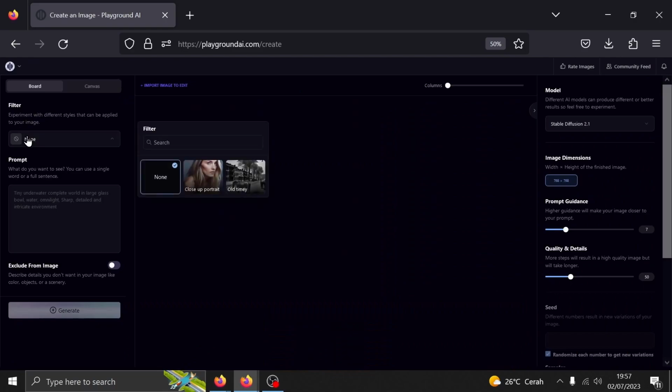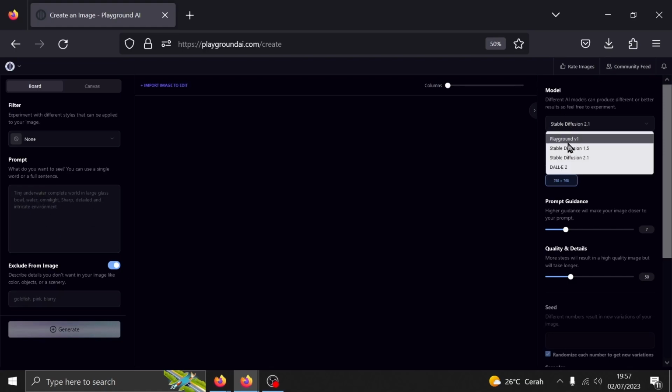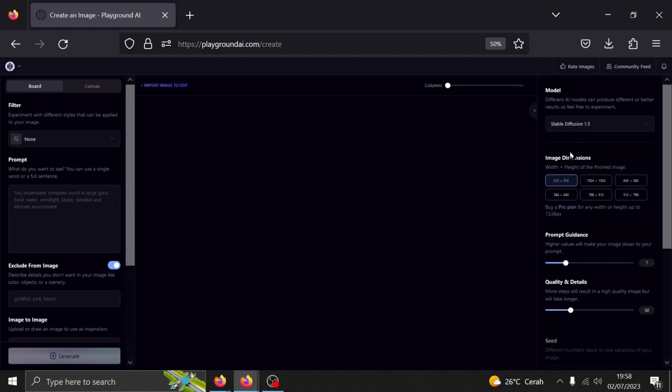Starting from the left, we got some sort of filter which helps in generating which style of image you are looking to generate. Under it, we got the prompt, or the positive prompt, I guess. Below it, there's an option to enable Exclude from Image. It's the same as the negative prompt, really. On the right, we got the generation model. For the free plan, we are limited to using the stable diffusions. Below it, there are some selection of the image's dimensions. You can adjust it more with the canvas mode.